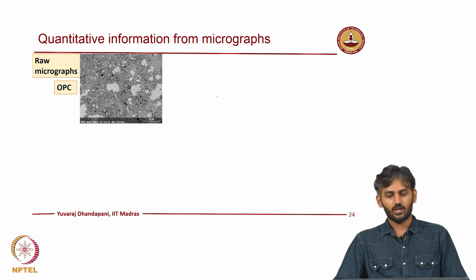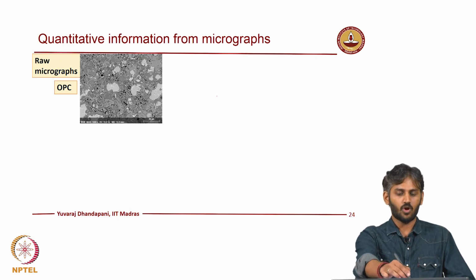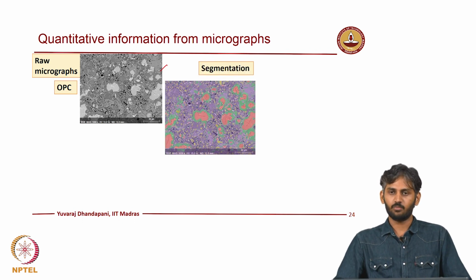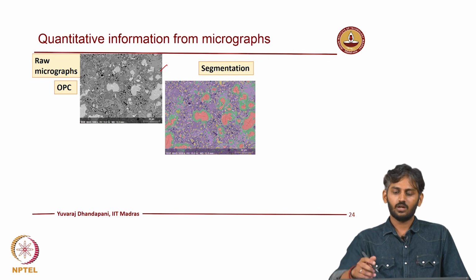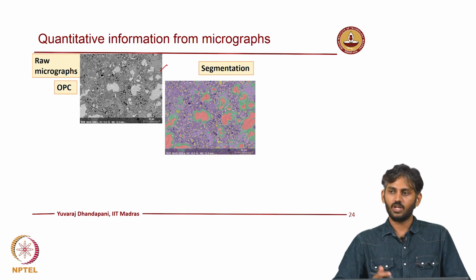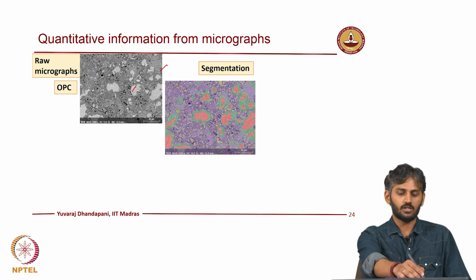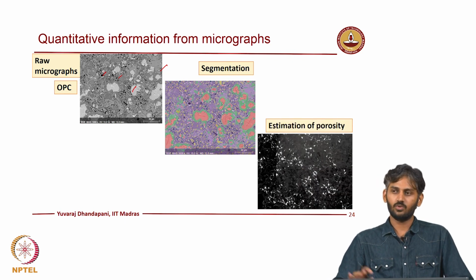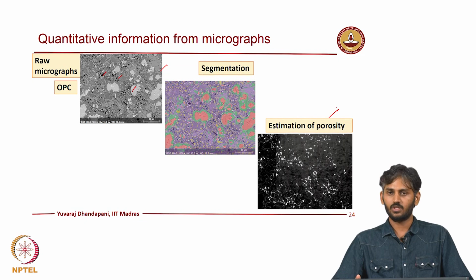But can we extract quantitative information? For instance, this is a raw micrograph of an OPC binder. There is a process called segmentation which will be covered in the image analysis lecture. When you do segmentation, you can split out phases which correspond to different grayscale. So, you have a brighter scale and a darker scale, and a black spot which is porosity. You can segment all these phases. Once you segment it, you can separate out and extract only the porosities alone. So, you can get estimates of porosity by processing these images.